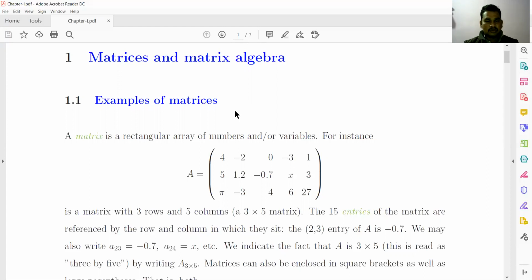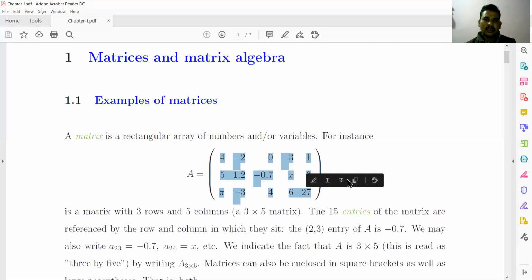Okay, so in the first chapter of the first unit, we are going to discuss the matrix and matrix algebra. So the question arises, what is meant by a matrix? A matrix is nothing but a rectangular arrangement of numbers or variables. For example, here we have an example. This is a rectangular arrangement.